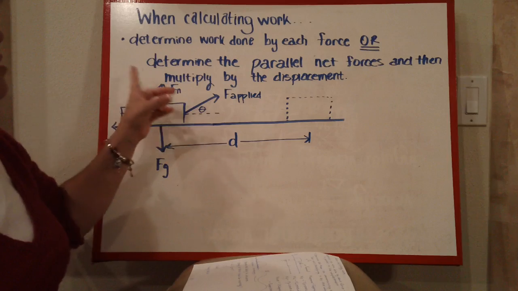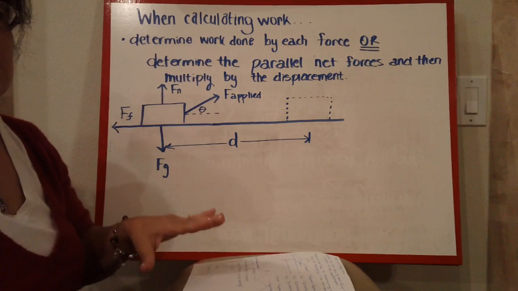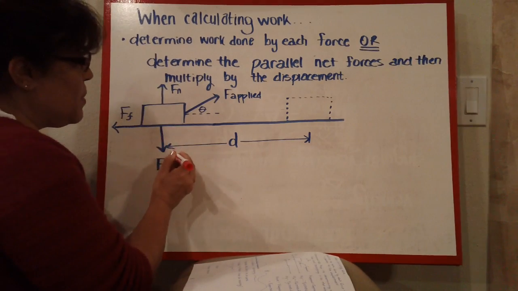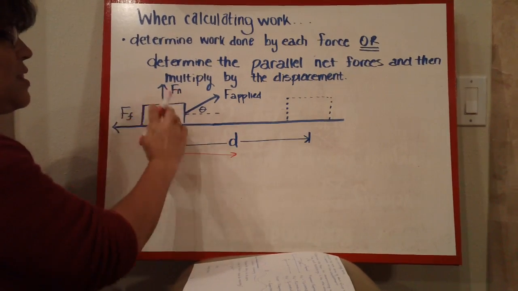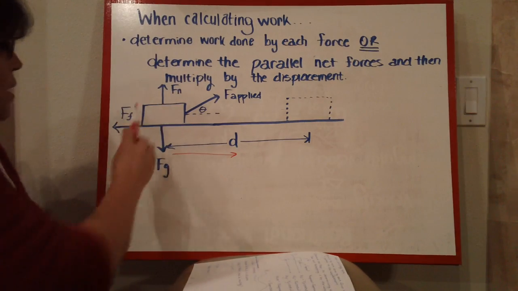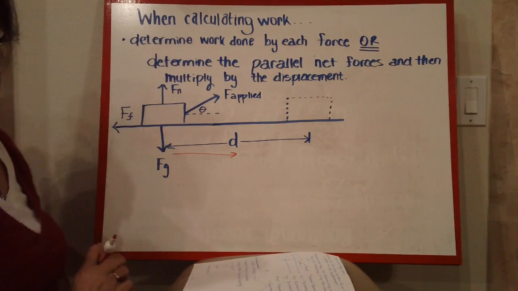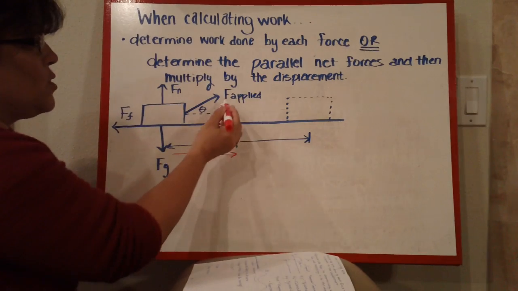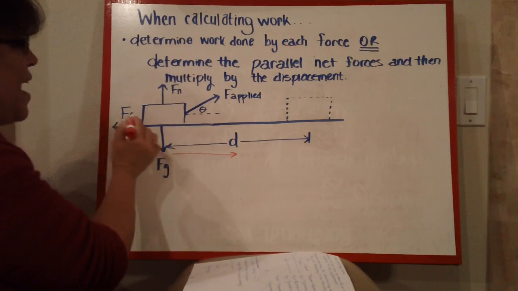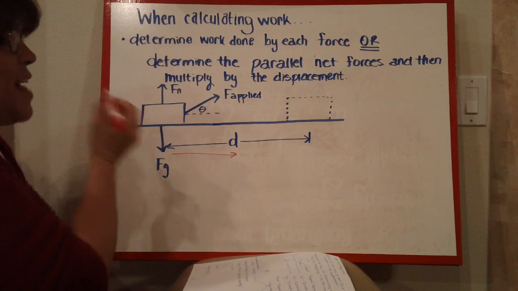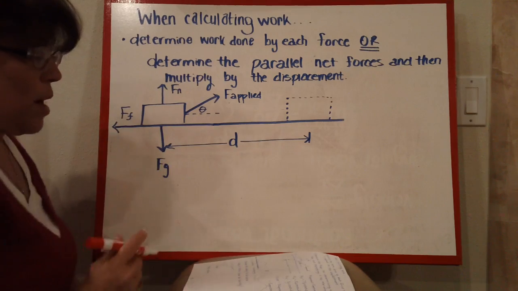The other way to do it is determine all the parallel net forces, because remember, the force has to be in the same direction as the displacement. So if our displacement's along here, we're only interested in the forces that are along here. You can see that the normal force does not have a direction along this way, and neither does the gravitational. These two are only in the y. So then all we would do is determine the parallel net forces, which would be the F applied along this parallel, or the X component, and the F friction that's also on the X. Then add those up and then multiply that by the distance. Okay, so let's actually try this problem really quick.